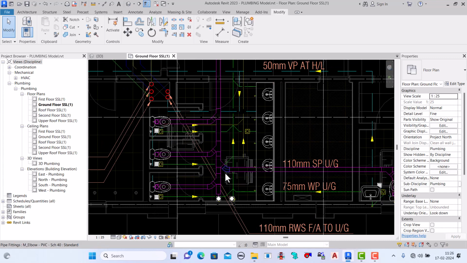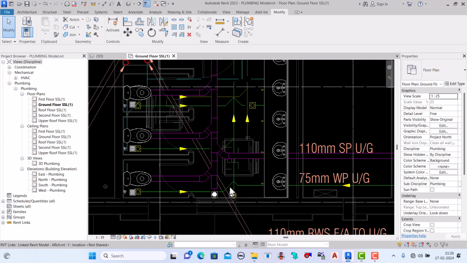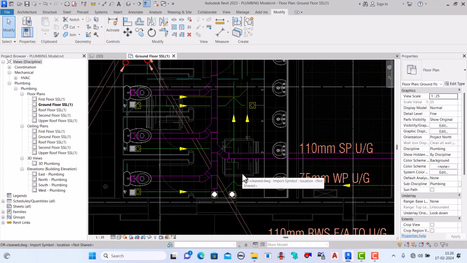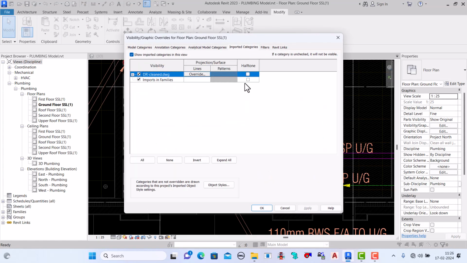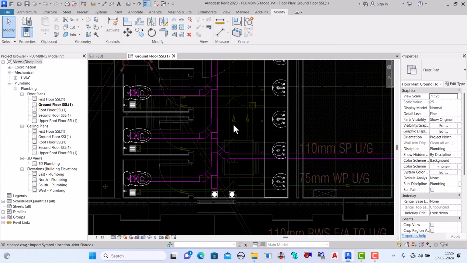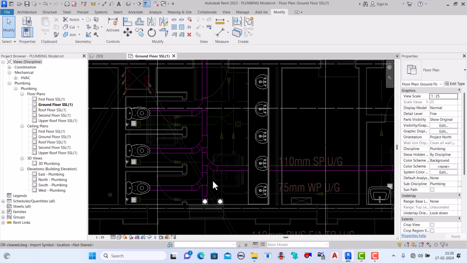If you want to make this AutoCAD half tone, so that whatever services we draw will show clearly, we will do double V, go to imported categories, and make the drawing layout half tone. See, now it's half tone, so when we draw, it will show our system clearly.